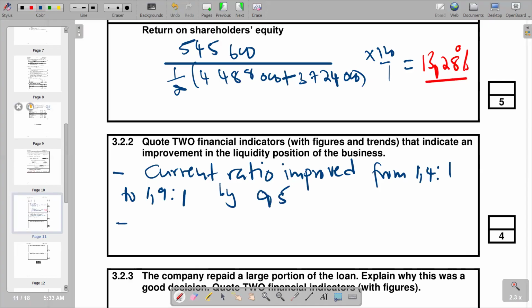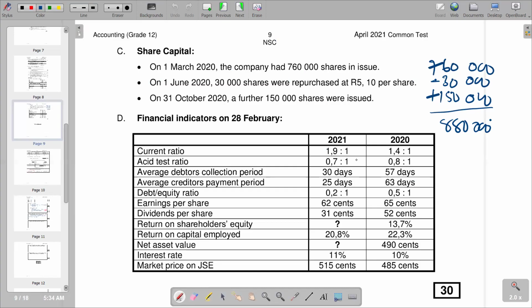Then I would try to look, I will say that it has decreased. So it means the business is getting its money in lesser days. Debtors are paying the amount that they are owing in lesser days. So it becomes an advantage from the business point of view as they are going to have their liquidity position enhanced. So we are saying it has improved from 57 days to 30 days, and obviously we see by how many days it improved by 27 days.